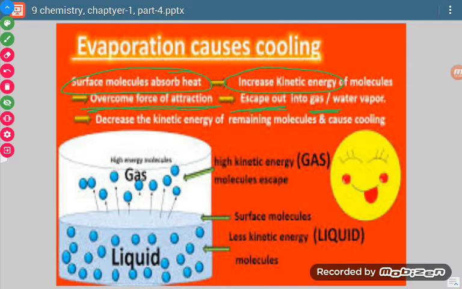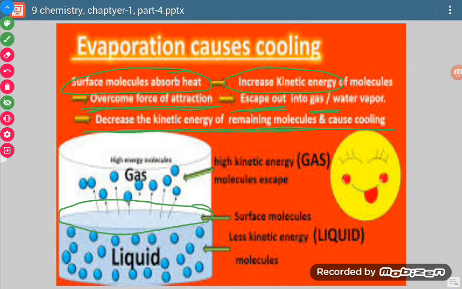Because of this, what happens? There is a decrease in kinetic energy of the remaining molecules. Why is there a decrease? This we are going to discuss. See, here we have surface molecules.